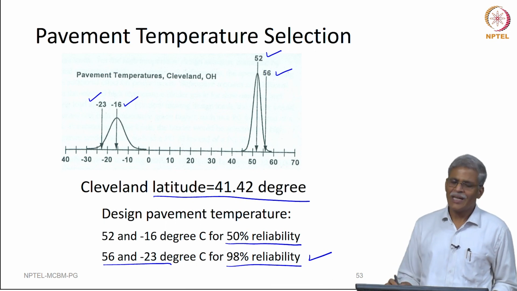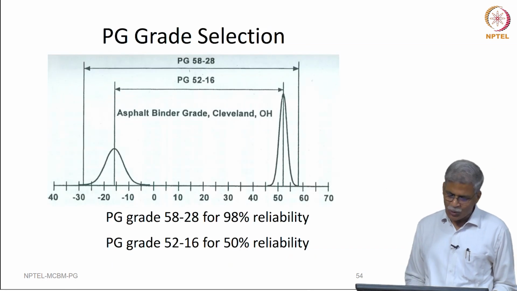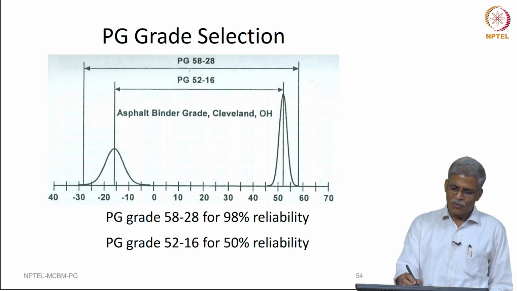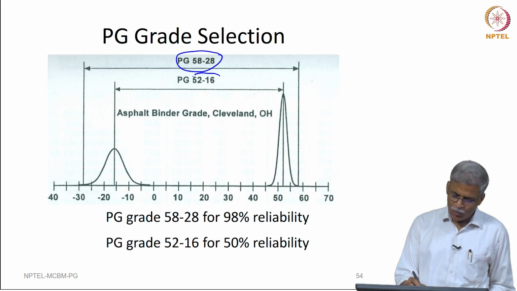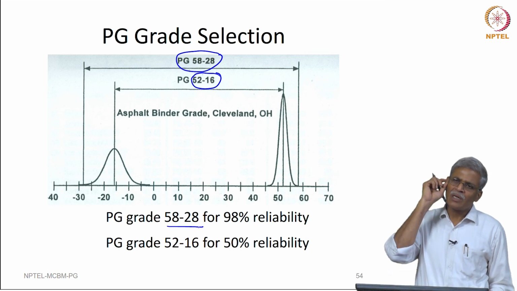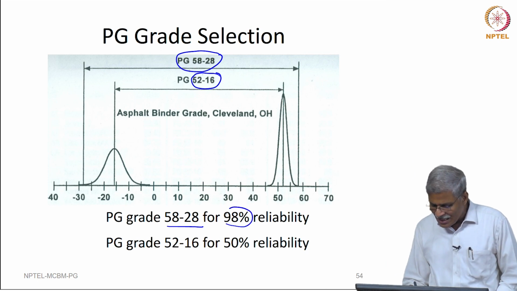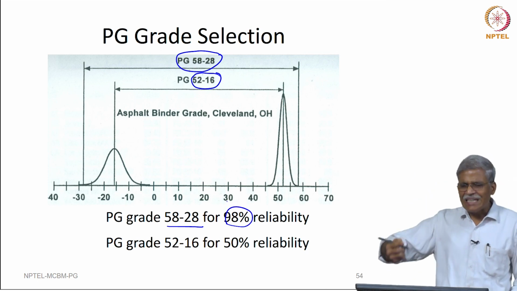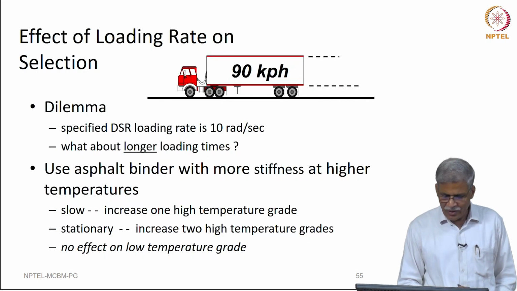to be anything given as 56 in the table, because the next one that you are going to see is only 58 degree centigrade. So, the actual PG that you are going to see will be 58 minus 28 or 52 minus 16. So, the actual PG grade that you will be using is 58 to minus 28. So, since you are trying to fit it to the PG table, the reliability that you are going to see here in this specific case is going to be a little higher than what we actually calculated here. I hope it is very clear.